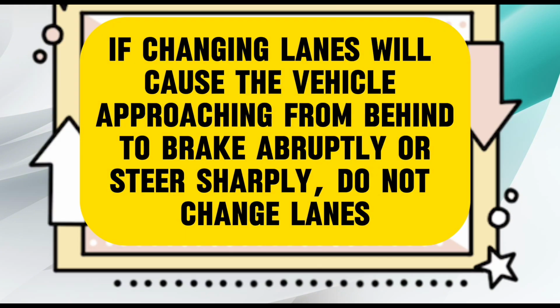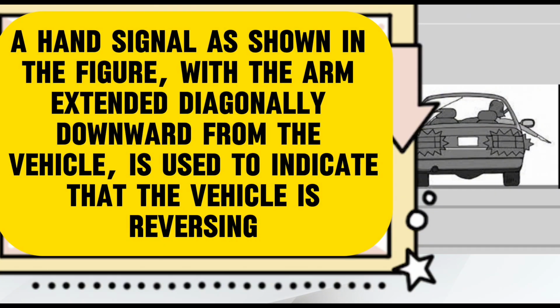True. If changing lanes will cause a vehicle approaching from behind to brake abruptly or steer sharply, do not change lanes. True. A hand signal as shown in the figure, with the arm extended diagonally downward from the vehicle, is used to indicate that the vehicle is reversing.